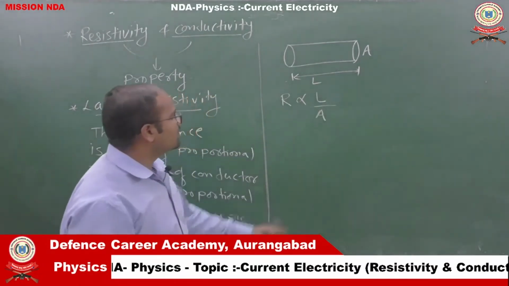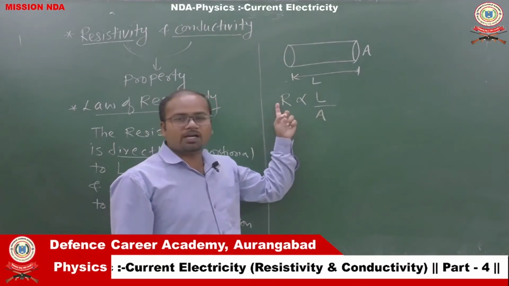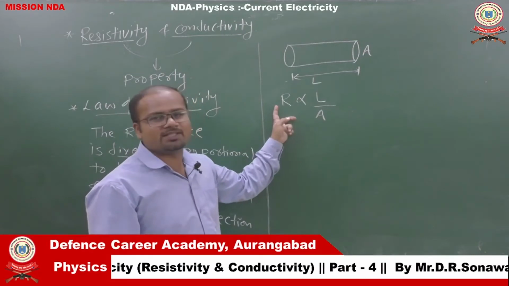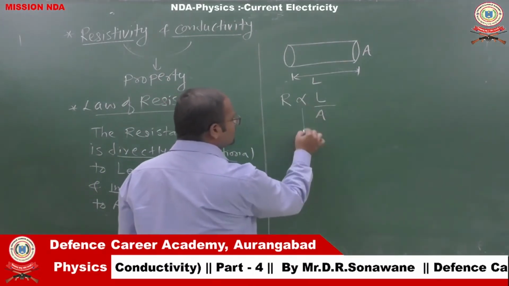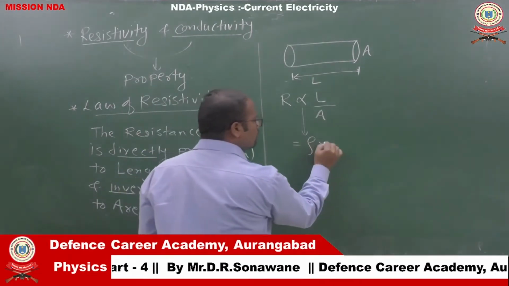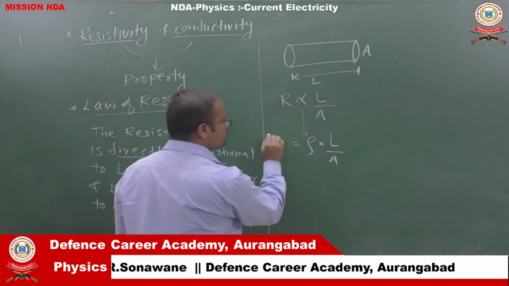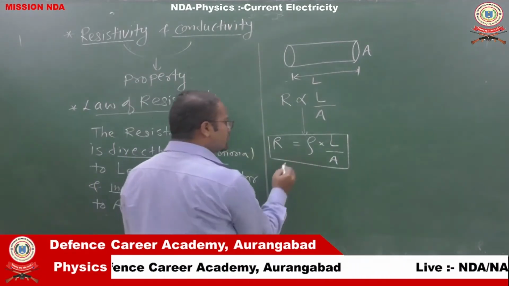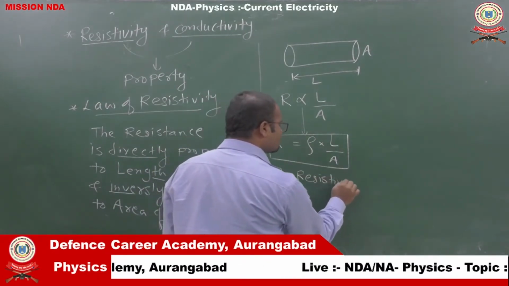It means if we increase the length of the conductor, resistance increases. If we increase the area of cross section, resistance decreases, and vice versa, right? By removing the proportionality sign, we put in a constant, rho. So R equals rho L upon A. In this formula, the constant rho is the resistivity of the material.